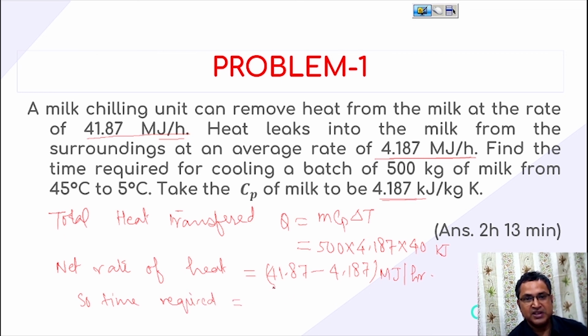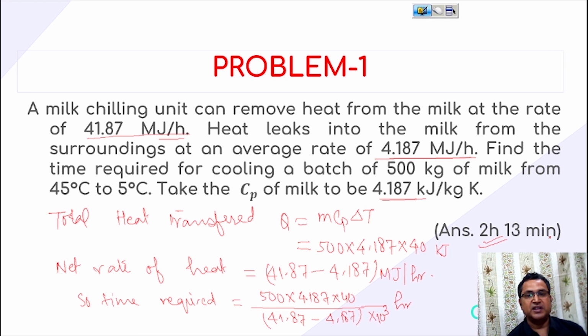This divided by this, that is 500 into 4.187 into 40 divided by 41.87 minus 4.187. This is kilojoule, this is megajoule, so this is 10 raised to the power 3 kilojoule per hour. This much amount of hours. Once you calculate, you will get the answer, that is 2 hours 13 minutes.